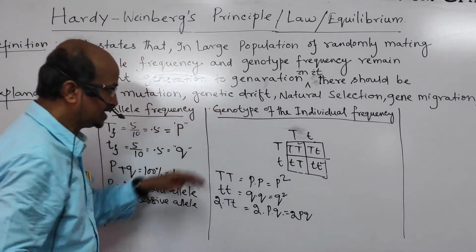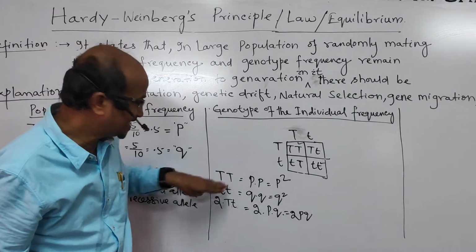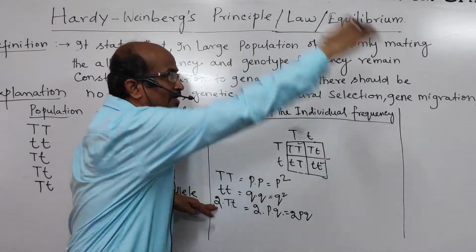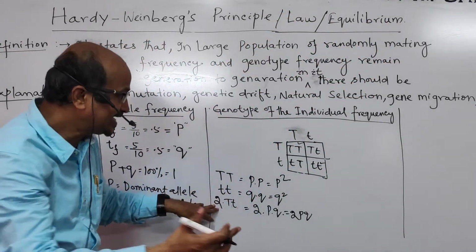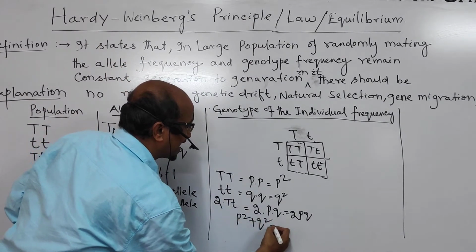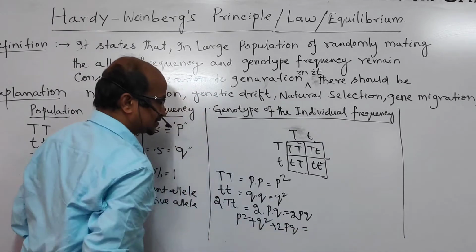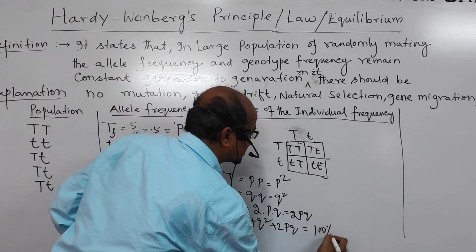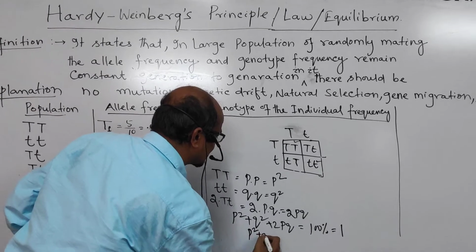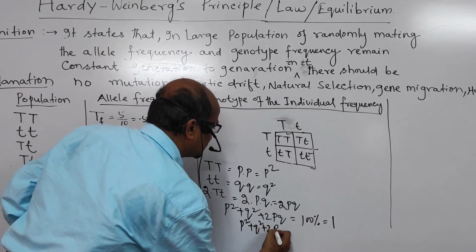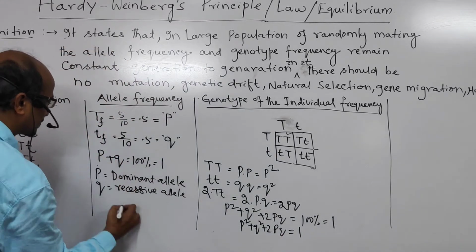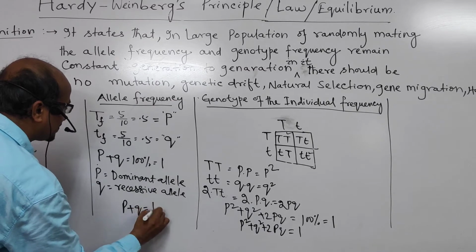Here in a population, pure talls are there, pure dwarfs are there and heterozygote individuals are there. So total population is 100%. In that 100%, what are there? P square, Q square, and 2PQ are there. So this is 100%, and 100% is 1. So here P square plus Q square plus 2PQ is equal to 1. In this way we also get P plus Q is equal to 1.